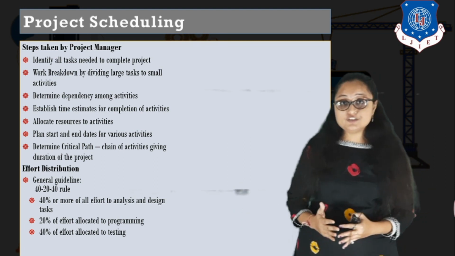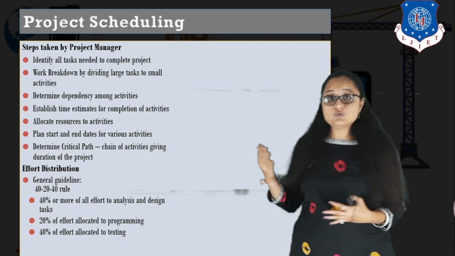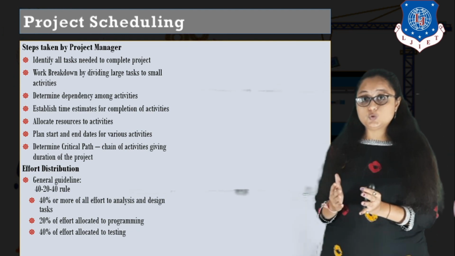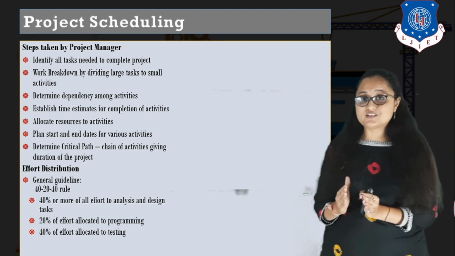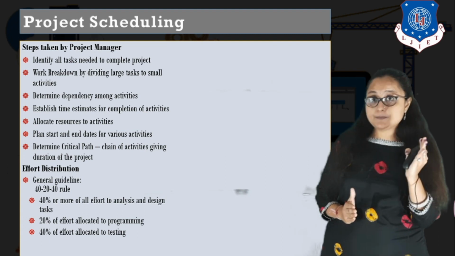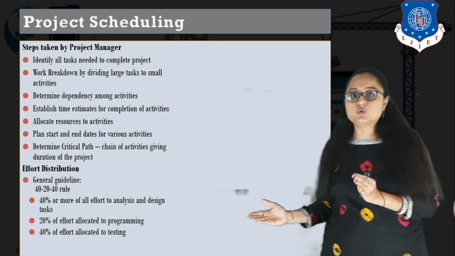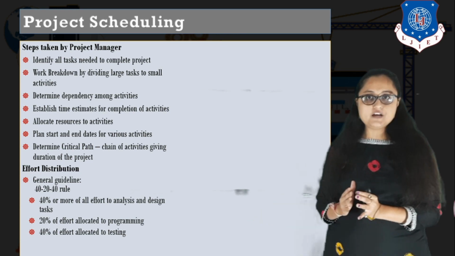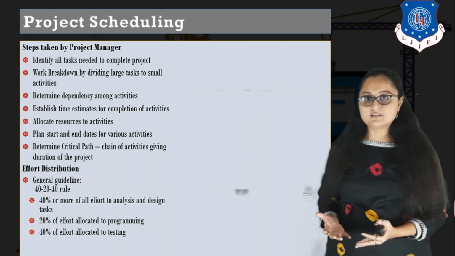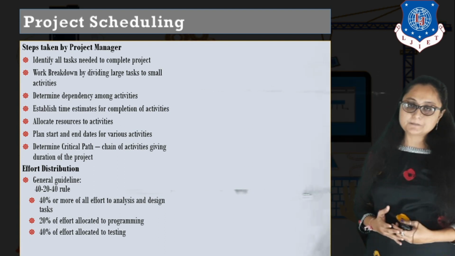But generally in the software industry, this is the general rule. How much of the portion is dedicated to programming? Only 20% of the total effort is dedicated to programming. 40% to analysis, 40% to testing. So you may understand from this that analysis and testing are more important than the coding itself, right?